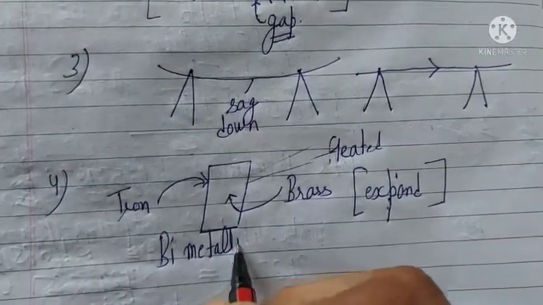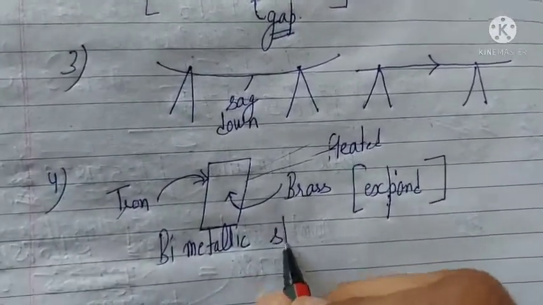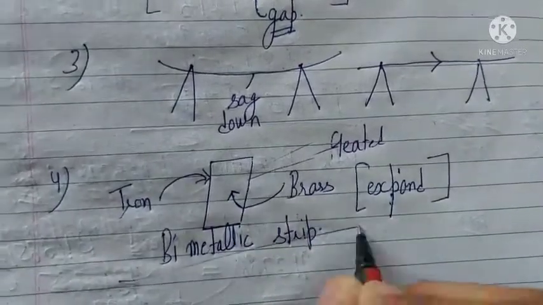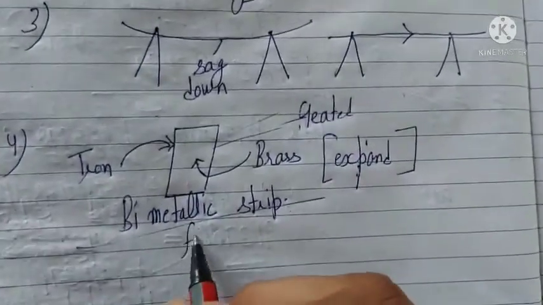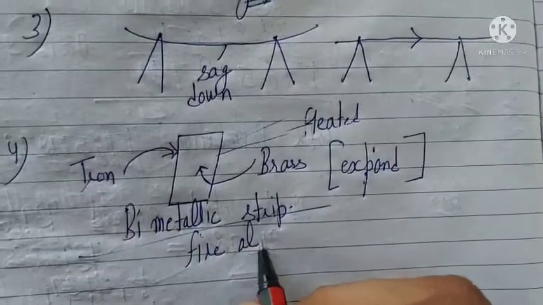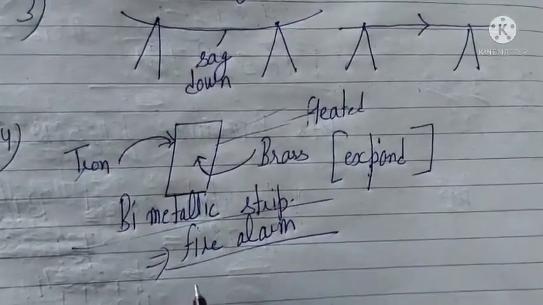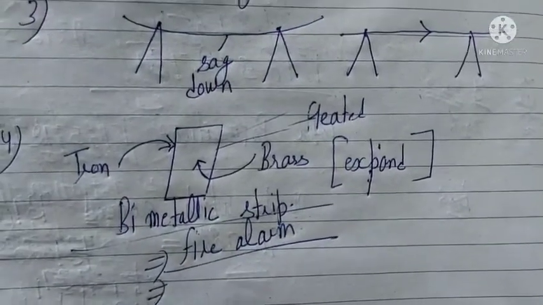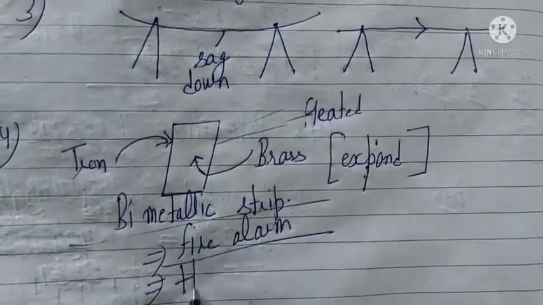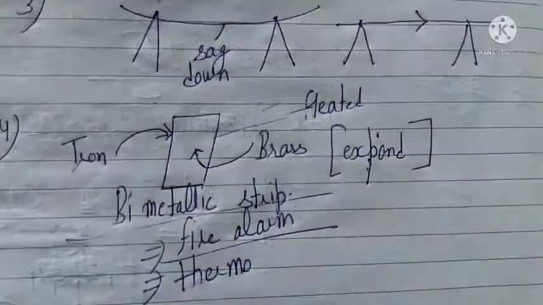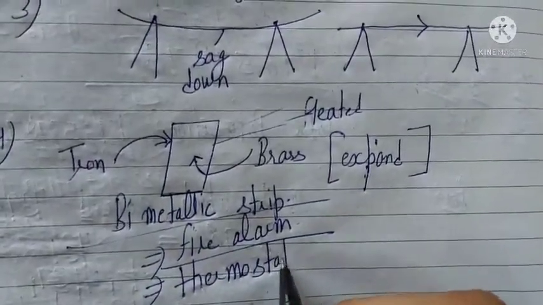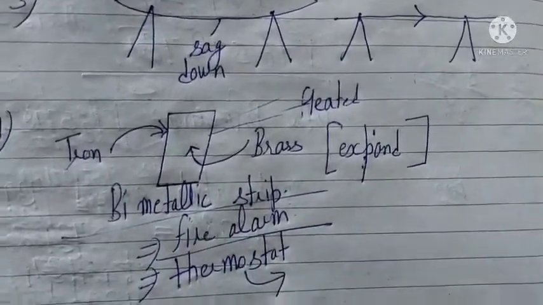This bimetallic strip is used in fire alarms or thermostats. It is now installed in buildings to detect whether there is a fire in the building or not. And similarly, this bimetallic strip is being used in thermostats. A thermostat is an instrument that is used in temperature detection devices.